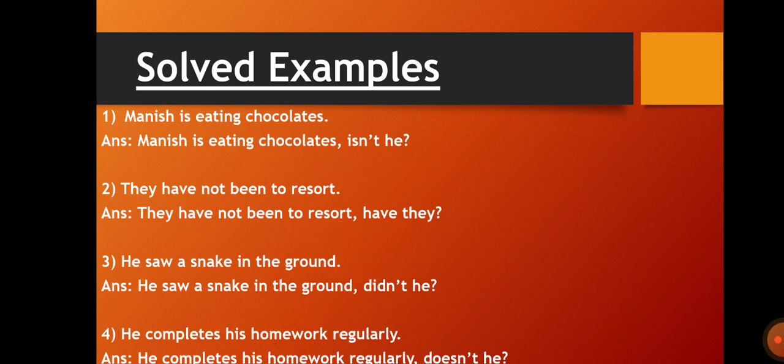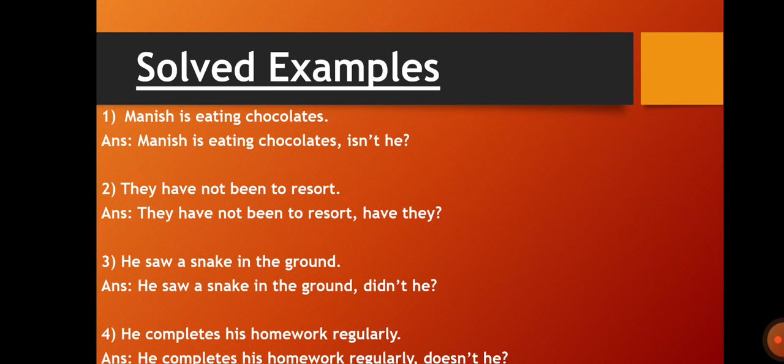Now here again in the fourth statement, we have seen that there is no auxiliary verb. He completes his homework regularly. The main verb is completes. So the verb completes is in the base form, but it is what? Singular. So we have used doesn't.